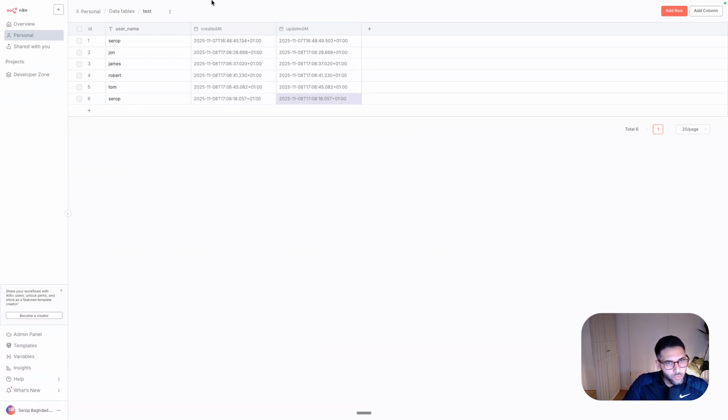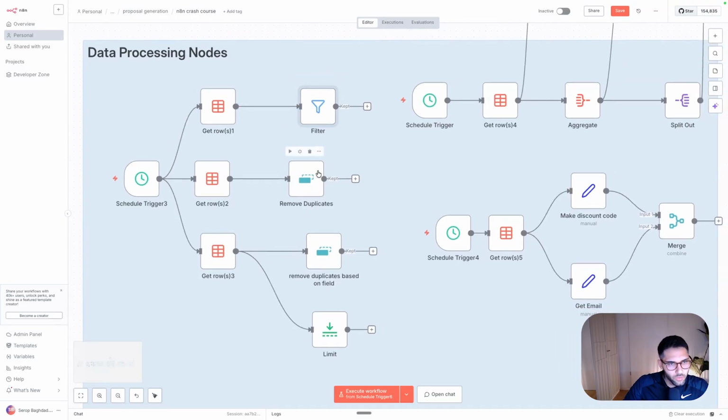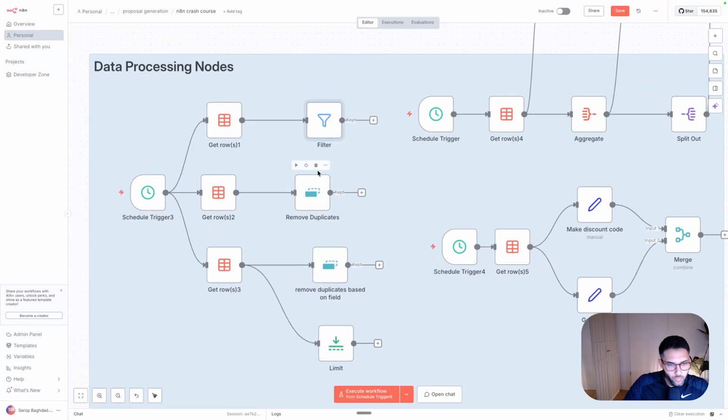And what I try to do for every node is show you when you use a certain node and when you don't have to. So the first node that we're going to be covering here is this Filter node.